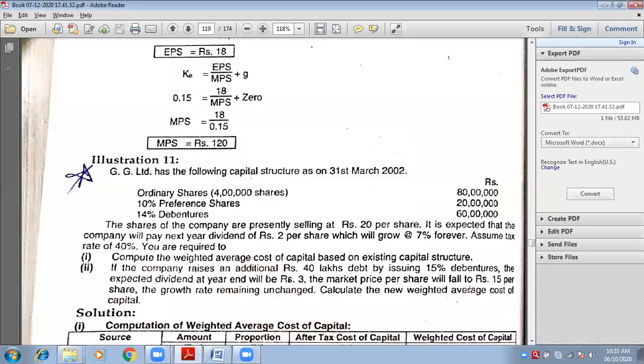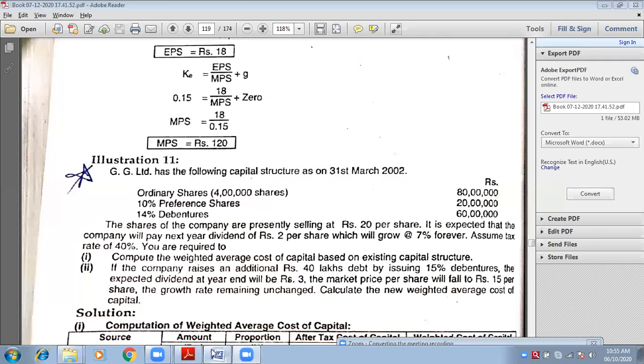I am talking about the second case. Read the second case. Dividend per share will be 3 and market price per share will fall to 15, and growth rate remains unchanged.